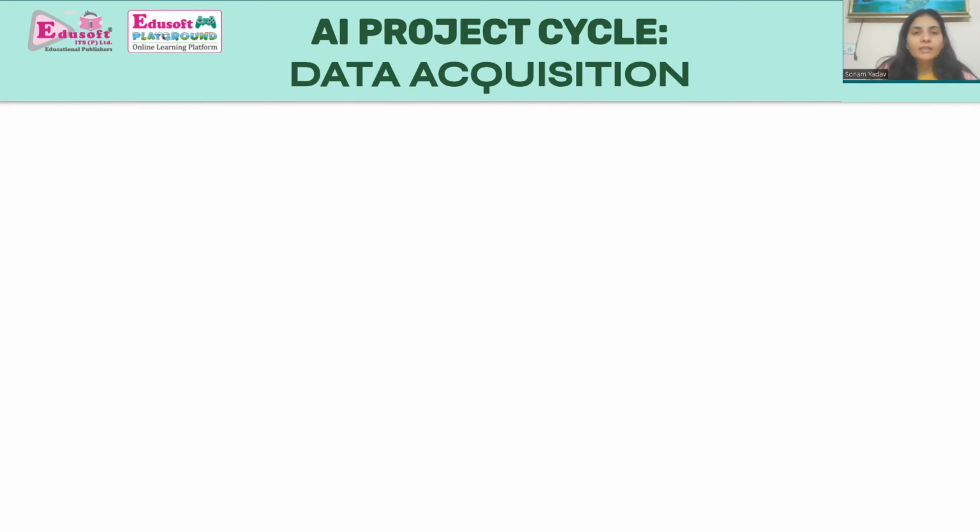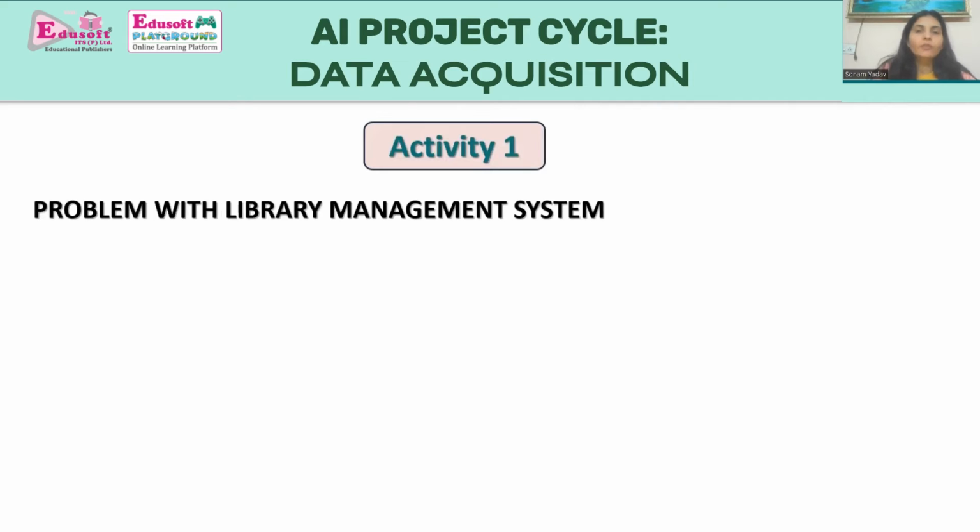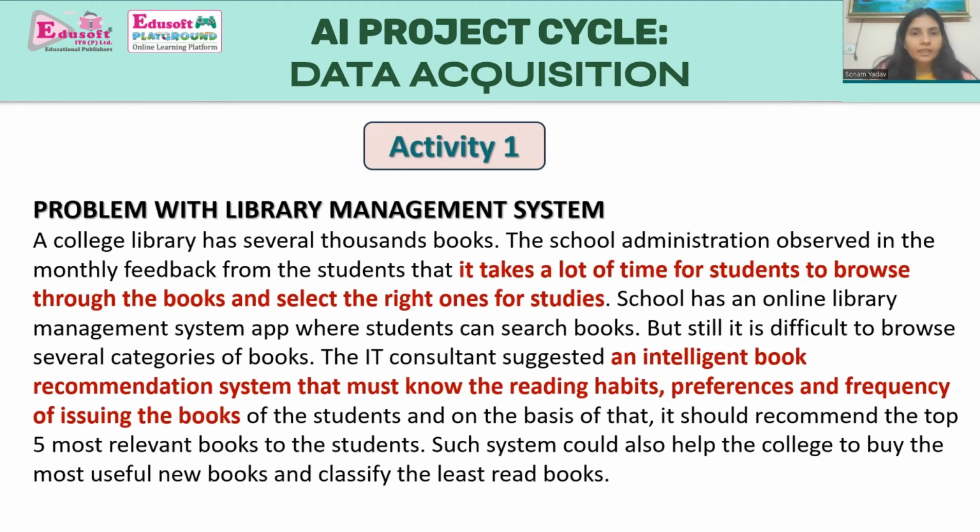Now coming to the next part, that is the activity part. So we have one activity over here that is related to the library management system. What is this activity? Let's see. A college library has several thousand books. A school administration observed in monthly feedback from the students that it takes a lot of time for students to browse through the books and select the right ones for studies. The school has an online library management system app where students can search books, but still it is difficult to browse several categories of books.